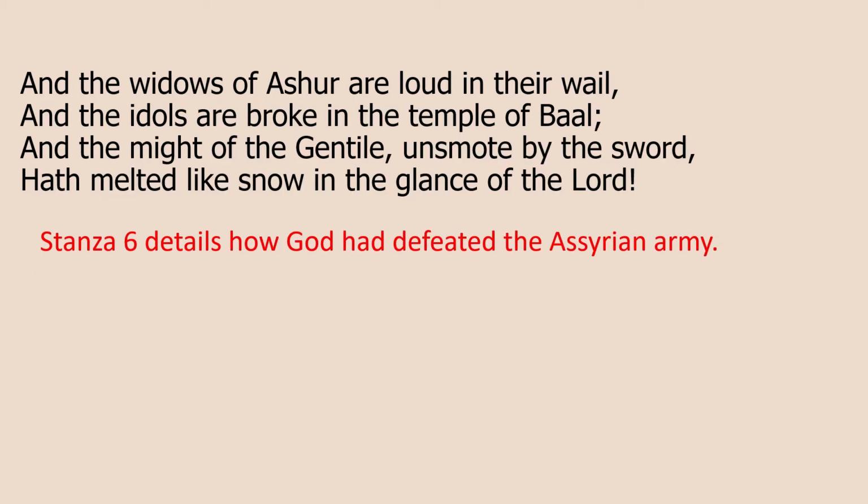In the final stanza, stanza 6, Lord Byron details how God has defeated the Assyrian army quite comprehensively. Even though no other humans could defeat them, there was some kind of divine or spiritual intervention that led to Jerusalem not being conquered by the powerful Assyrian Empire under King Sennacherib. And that is the story that the poem recounts.